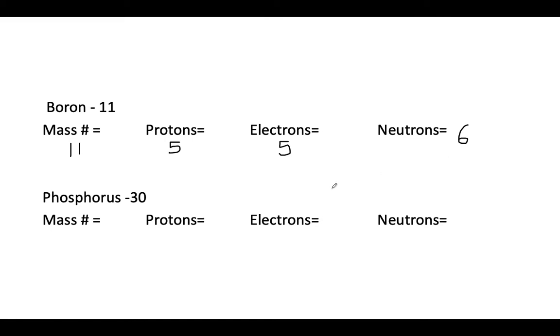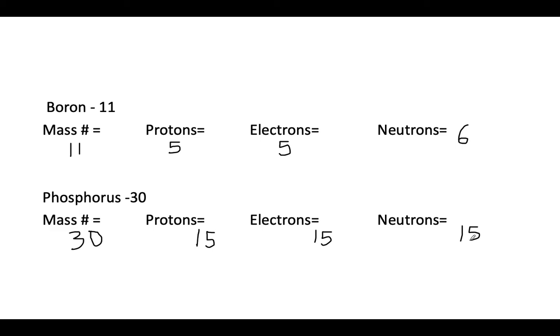Okay. Phosphorus-30. What's the mass number? 30. It's protons plus the neutrons. How many protons? Well, you've got to go to the periodic table, and I'll give it to you. It's 15. When there is no charge, it's just plain phosphorus, there are exactly 15 electrons for 15 protons. The net charge is 0, right? Plus 15, minus 15 is 0. But how many neutrons? 30 minus 15 is 15.